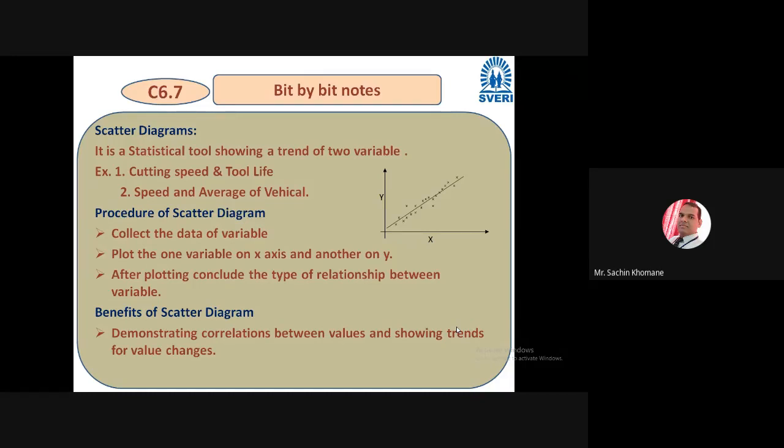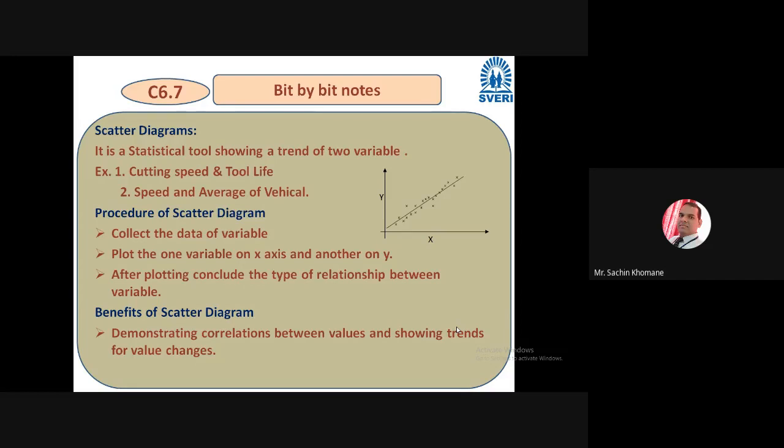For example, cutting speed versus tool life. Basically, in scatter diagram, there are only two parameters. One parameter will be represented on x-axis. One parameter will be represented on y-axis. Okay, one will be on x-axis and another will be on y-axis.